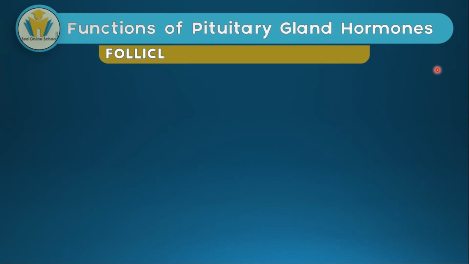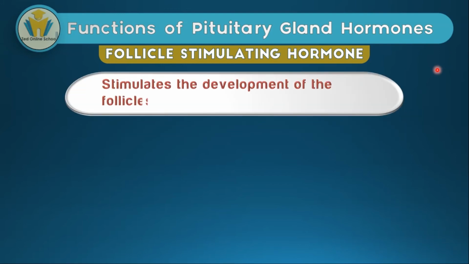Another hormone produced by the anterior pituitary is follicle stimulating hormone. This hormone's function is also easy to remember because from the name we can easily get its function. It's going to stimulate something about the follicles. What this does is stimulate the development of follicles in ovaries. What you should note about follicle stimulating hormone is that in the males it will be called interstitial cell stimulating hormone. It's actually the same hormone, but in males it's given a different name.